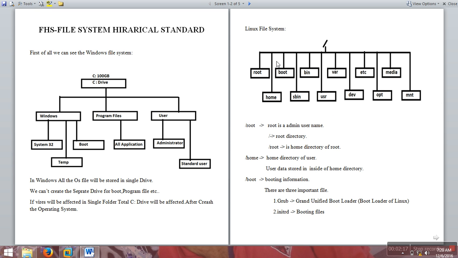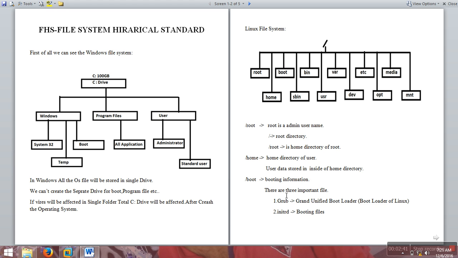What is this file system? /root is the admin user's home directory, the home directory of the root user. /home: if you are creating 100 users, those users will be stored under the home directory only. Each user's data is stored under the home directory only. /boot holds the booting information.